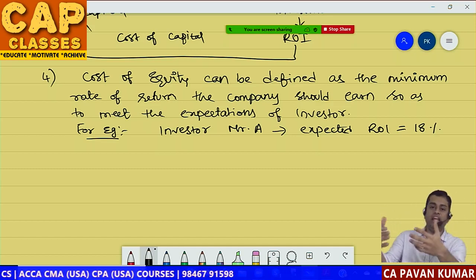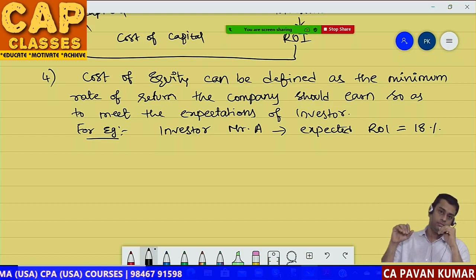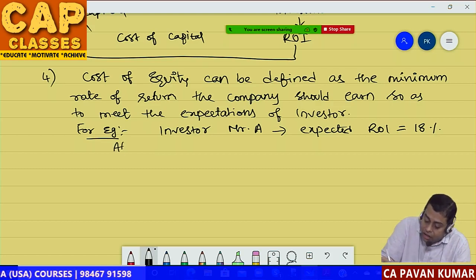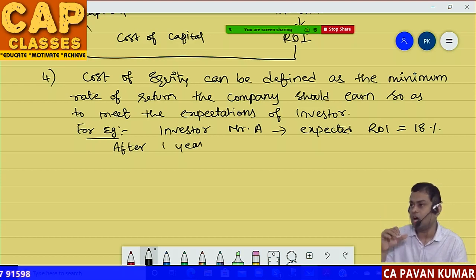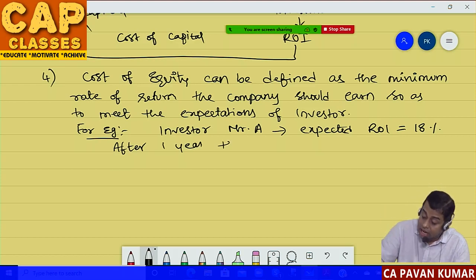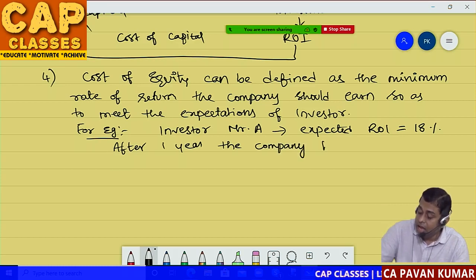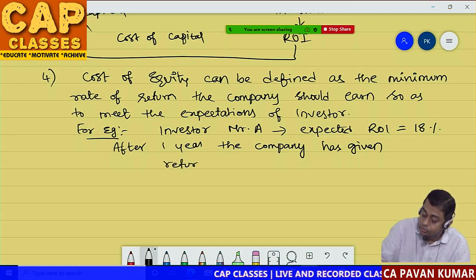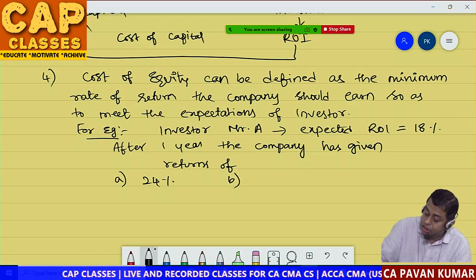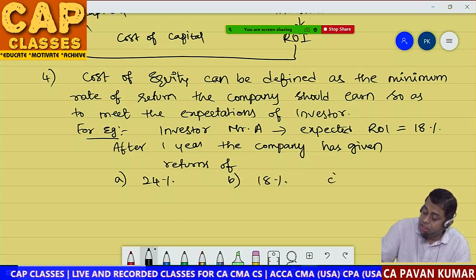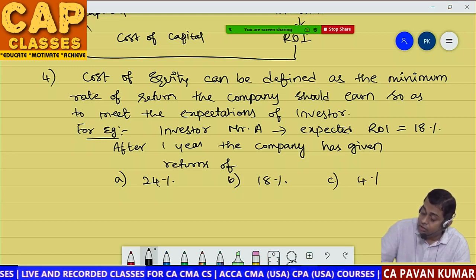After a while, need not be 1 year, after a few days, the company has given returns of situation A 24%, situation B 18%, situation C 4%.